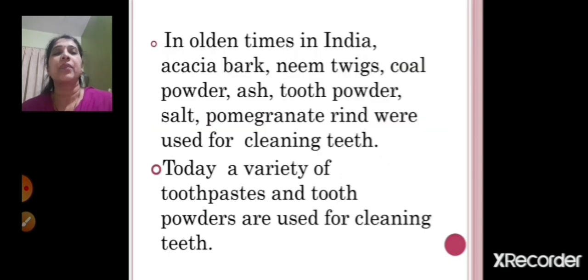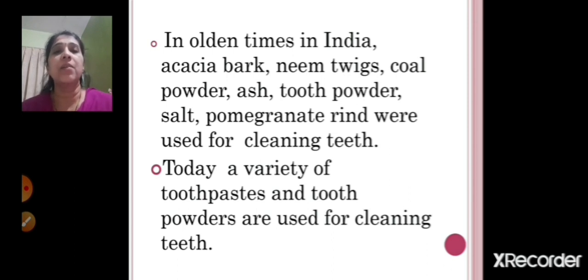So let's see. In olden times, what used to happen in India? Acacia bark, neem twigs, coal powder, ash, tooth powder, salt, pomegranate rind. Rind means the outer part of the skin, right? These were used for cleaning teeth. That time toothpaste was not available, so people used all these things for cleaning their teeth, right? Today a variety of toothpastes and tooth powders are used for cleaning the teeth. Now you can see various brands: Colgate, Dabur, Patanjali, many brands of toothpaste, right?